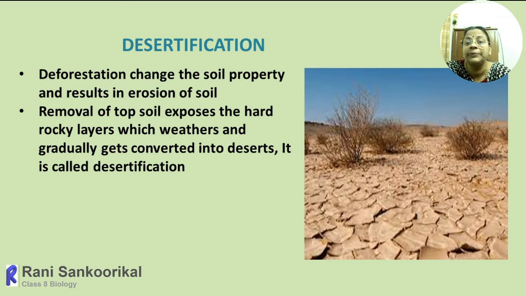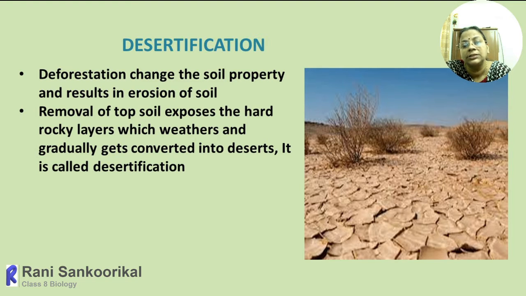All these unpredictable seasonal variations, changes and activities may result in erosion of the soil and the lack of plants. Along with the flood, the soil will be shifted from one place to another. So the habitat of the plants and animals will be lost, and all the topsoil will be exposed to hard rocky layers. Along with that, lack of rain and drought. So the whole area will gradually become a barren land.